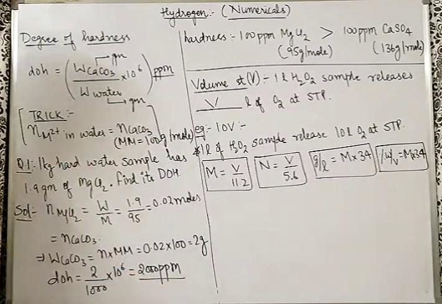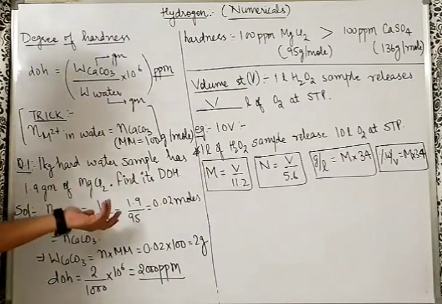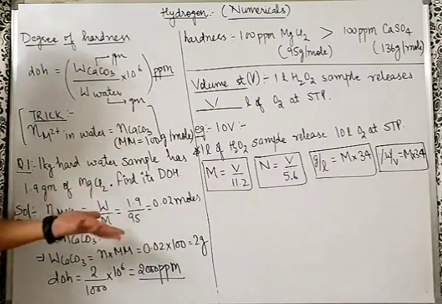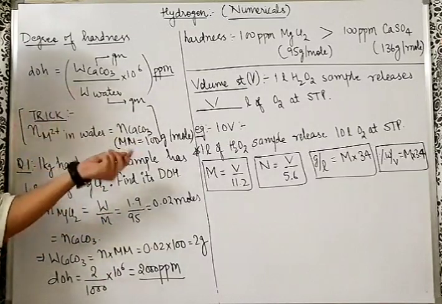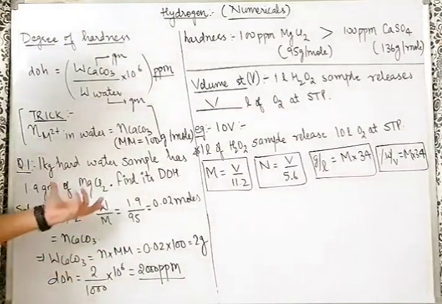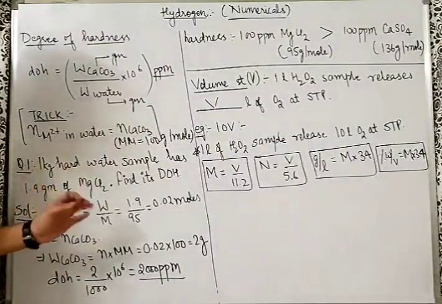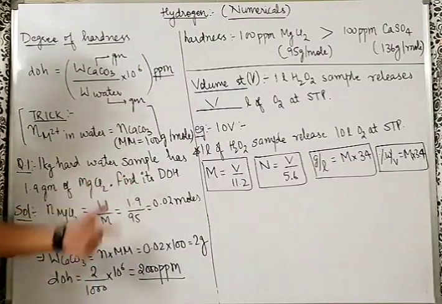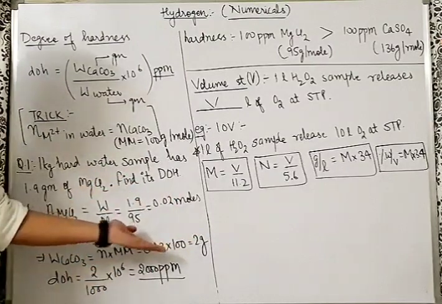Sir, what if they give MgCl2 and MgSO4, two different salts? No problem. Find the moles of MgCl2 by dividing its mass with its molar mass. Find the moles of MgSO4 by dividing the weight of MgSO4 with the molar mass of MgSO4. You will get the moles. Add those moles. The total moles will be equal to the apparent moles of CaCO3, and from there multiply with 100. You will get the weight of CaCO3.